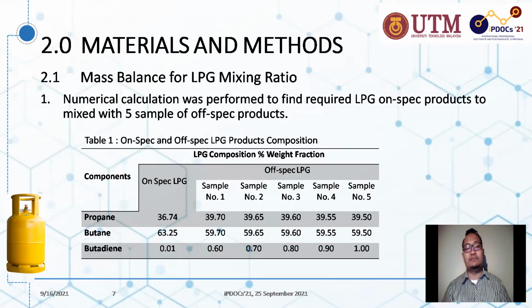Methodology: a mass balance for the LPG mixing ratio was performed to find the required on-spec LPG to mix with 5 samples of off-spec products. Table 1 shows the components propane, butane, and butadiene in LPG. The on-spec LPG composition was fixed. The off-spec LPG varied from sample 1 to sample 5.